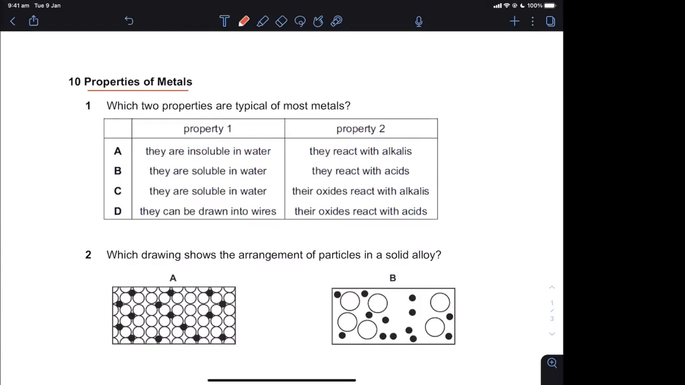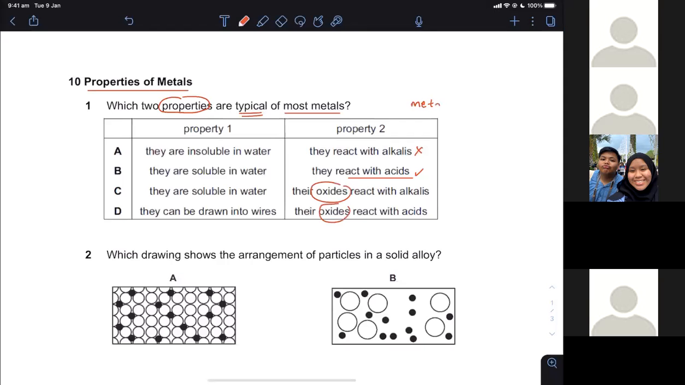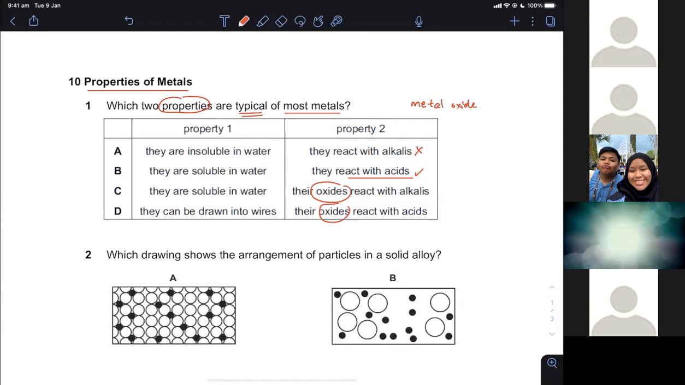Which two properties are typical? Typical means expected of most metals. Metal itself is usually insoluble in water, but some metals do react with water. They react with acid, that is definitely correct. They react with alkali is not correct. Metal oxides, because they talk about oxide there. As you know, metal oxides are basic oxides.